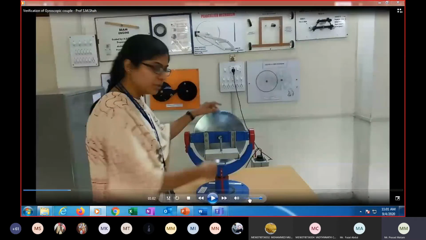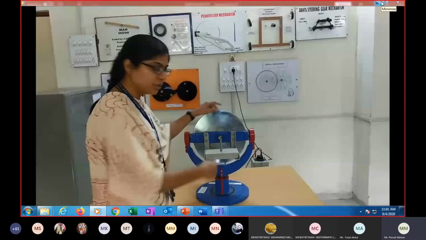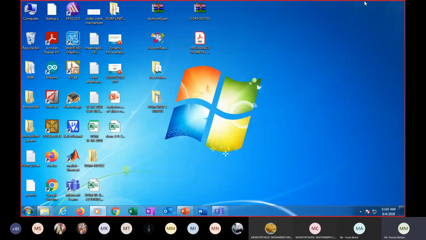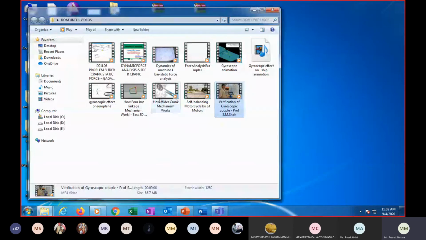Last class, one student asked me, sir, show me how to calculate the torque acting on the link T2. One student has asked me the question, sir, show me the presentation, how to calculate the torque acting on link 2. I will show that one.